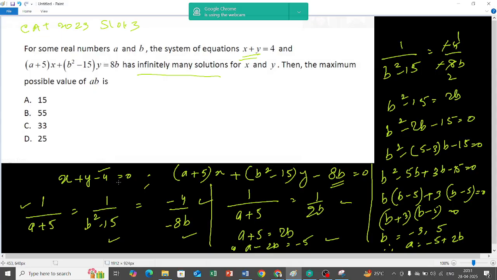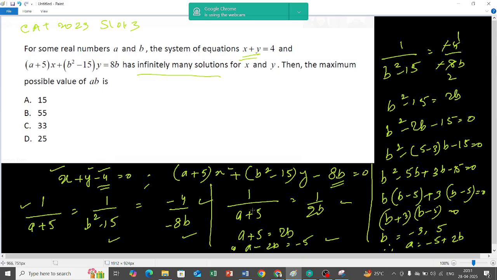Now what I am doing, just divide the coefficients from both the sides. In this equation the coefficient of x is 1, in this equation the coefficient of x is a plus 5. So 1 by a plus 5 equals, the coefficient of y is 1 divided by b square minus 15, equals the constant minus 4 divided by minus 8b.